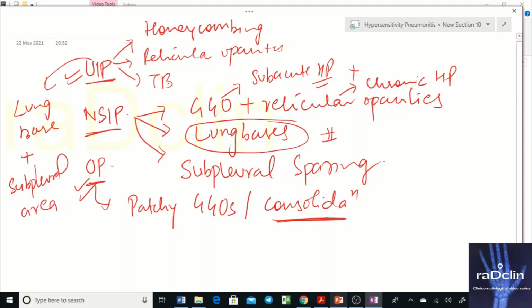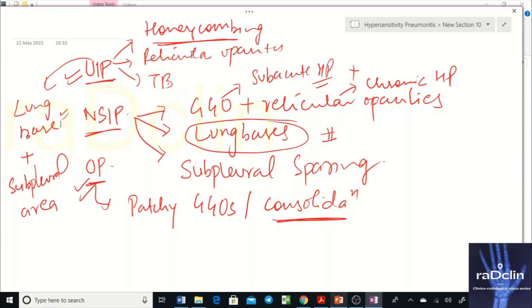The most important thing to make a diagnosis of UIP is honeycombing. If honeycombing is there and this is the distribution, it's UIP unless proven otherwise. The only thing you need to rule out, as the third criterion for a definite diagnosis of UIP, is that there should not be findings inconsistent with UIP, and these findings are there in hypersensitivity pneumonitis.